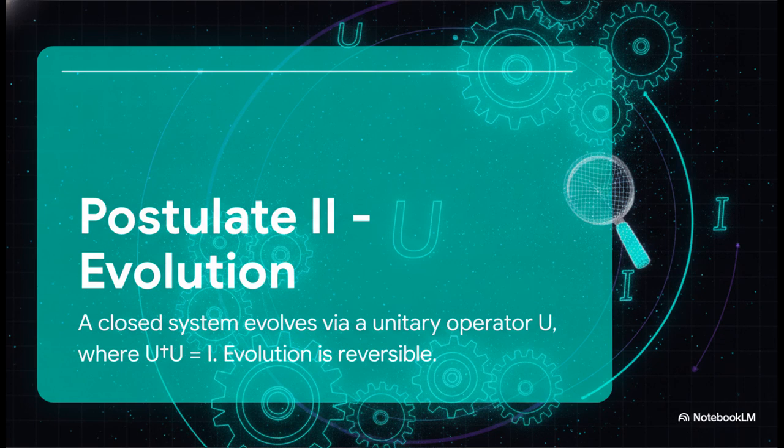That's Postulate II, evolution. Think of unitary evolution as a perfectly frictionless clock ticking forward. It is flawlessly predictable, and because there's absolutely no friction, it's perfectly reversible. Right, no information is ever lost. That's what that U dagger U equals identity equation actually means. Don't just read the symbols, realize that this mathematically guarantees the total probability stays at exactly 1 as the system evolves. It's a closed, perfect system.